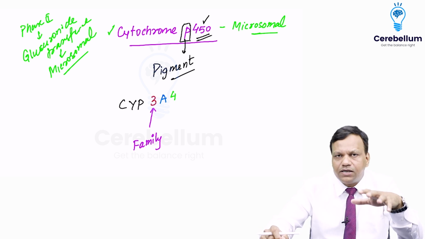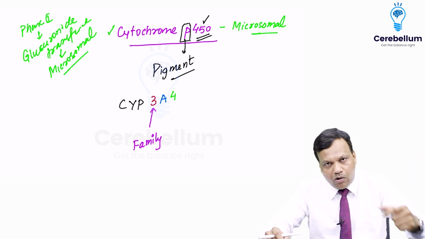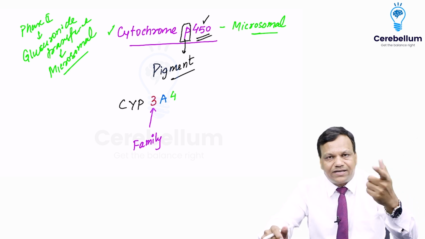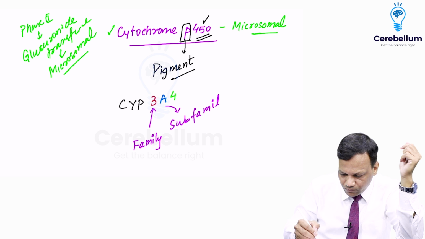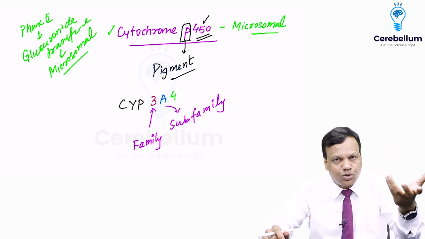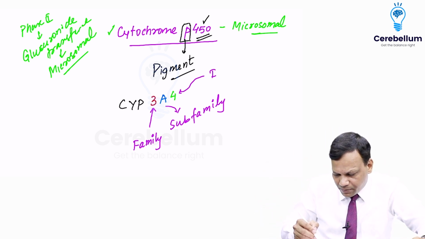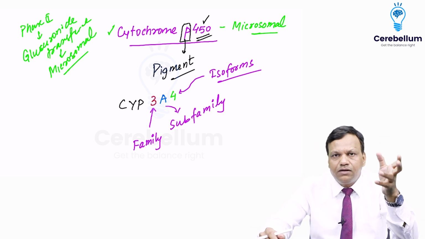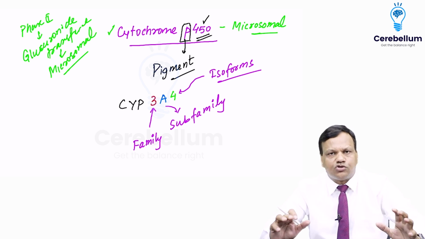So CYP consists of many families: CYP 1, 2, 3, 4 and so many. Now every family has many subfamilies which are represented by letters. So the letter is representing the subfamily. So we have CYP 3A, 3B, 3C and so on. Now every subfamily will have some isoforms, so that is represented by another number. Okay. So CYP 3A4 means it is of the third family, 3A subfamily, and 3A4 is the isoform.